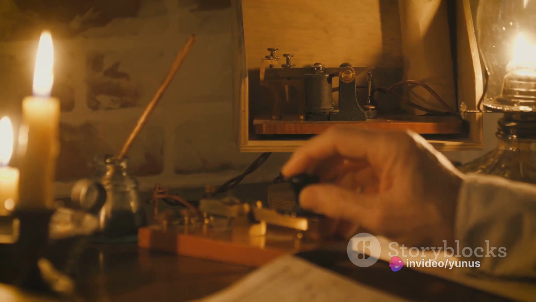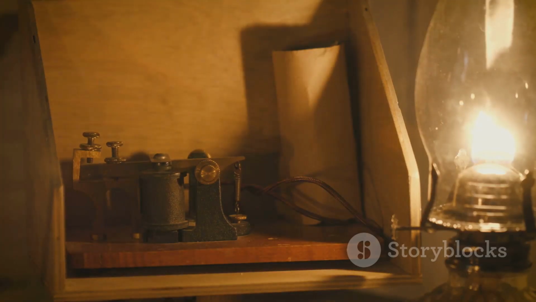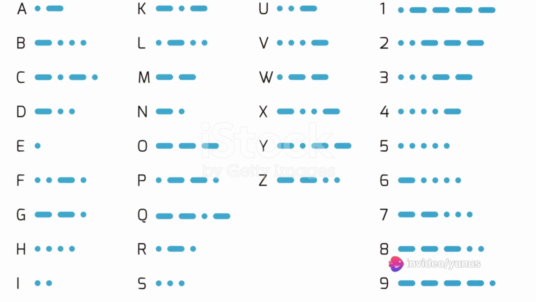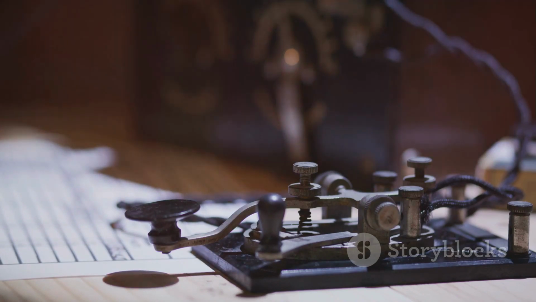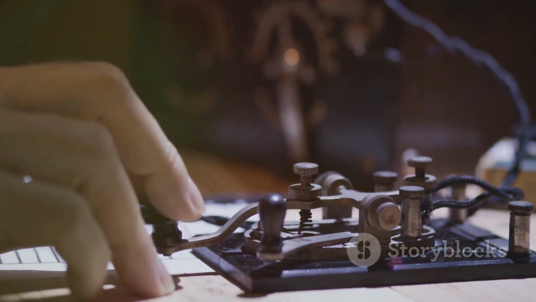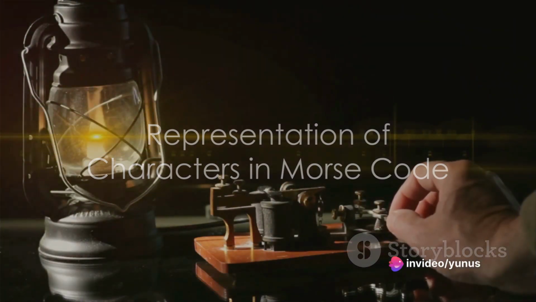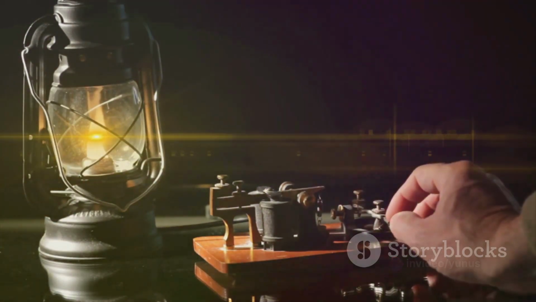So, something as simple as a dot and a dash could transmit potent messages, displaying the magic of this ingenious system. Morse code is a testament to how basic elements can dramatically influence the course of human communication, and consequently, history. This is done through standardized sequences of two different signal durations, referred to as dots and dashes, or dits and das. A letter from the alphabet, a number, or even a punctuation mark in Morse code is represented by a unique sequence of these dots and dashes.